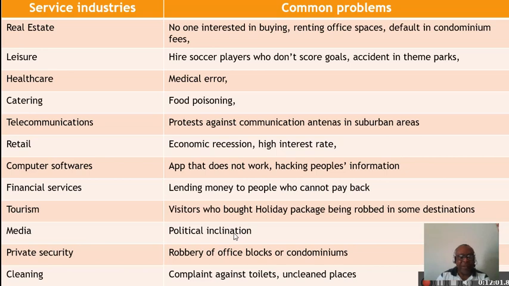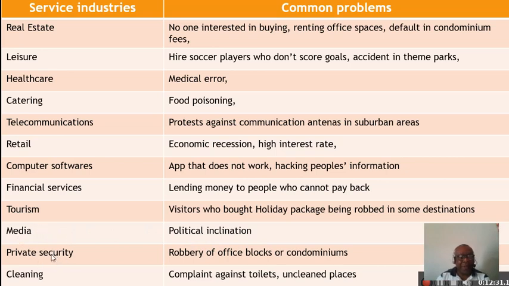So some of the publications and newspapers or magazines, some of them may favor the Republicans, and some of them may favor the Democrats. Not only newspapers, even the TVs, even their shows and the interviews and everything, you have this political inclination which brings political divide. So this is a problem you should expect if you're in the media segment.